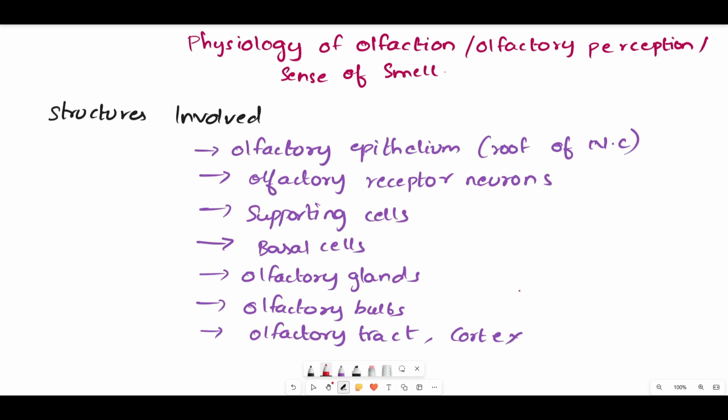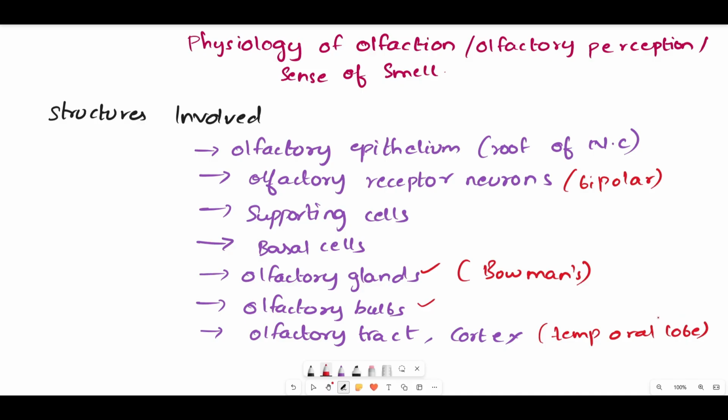Coming back to the structures involved in the physiology of olfaction: the olfactory epithelium, which is simply the roof of the nasal cavity. Then olfactory receptor neurons, which are also called bipolar neurons. Then supporting cells, basal cells, olfactory glands, and the olfactory bulb. Olfactory glands can also be called Bowman's glands. Then the olfactory tract and also the olfactory cortex, which can also be called the temporal lobe. So these are the structures involved in the physiology of olfaction.